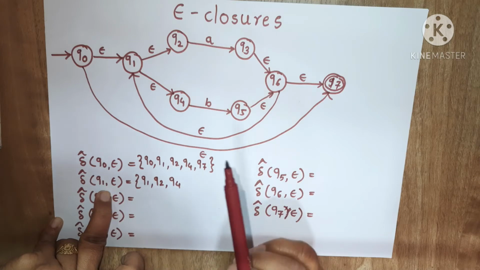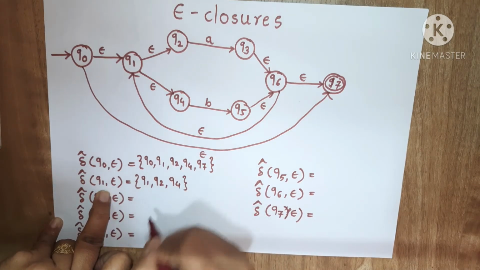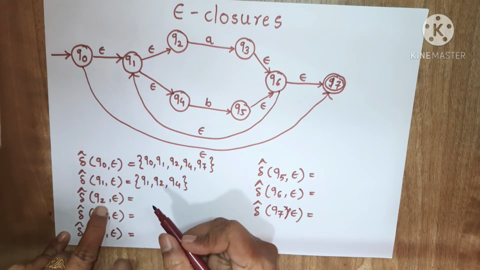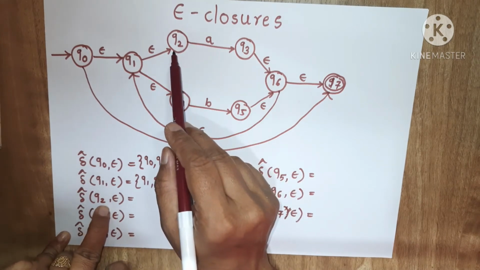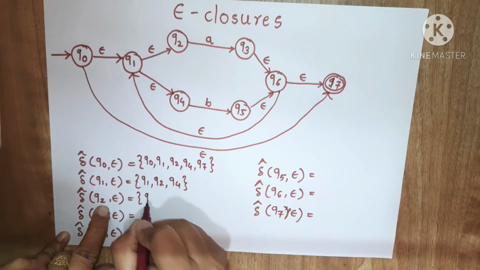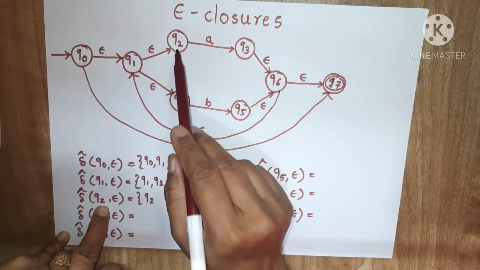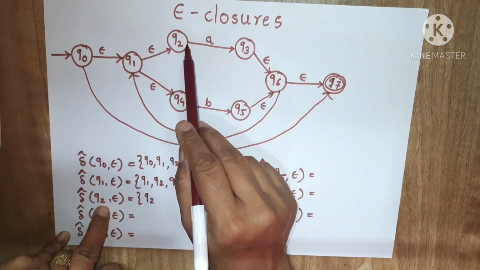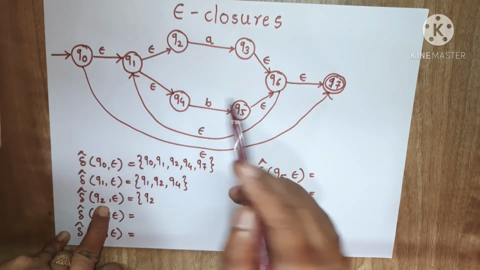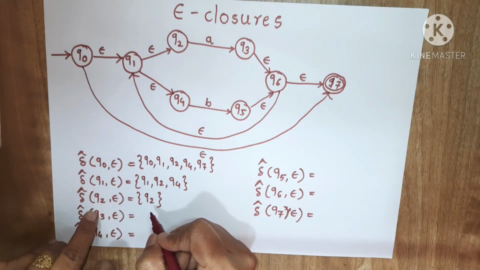So this is the epsilon closure for the q1 state. Now epsilon closure of the q2 state. As we already said, the state itself is present, so q2 will be present. From q2, by using epsilon, there is no transition, and that's why only q2 is the epsilon closure of q2.